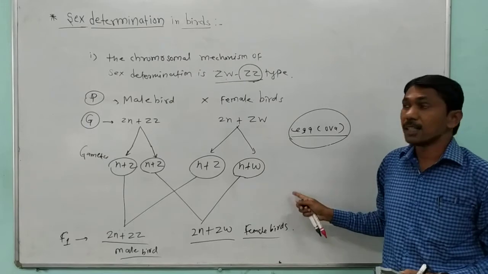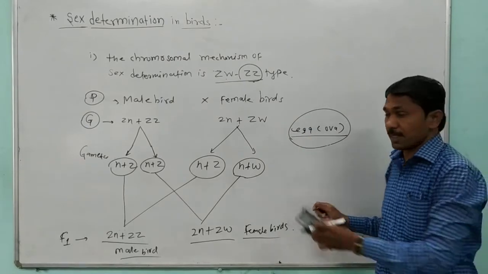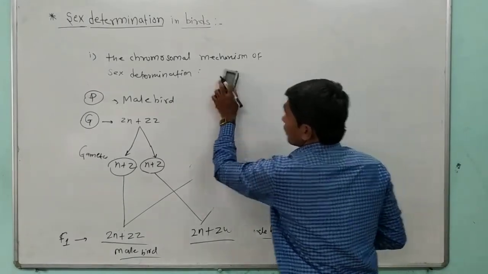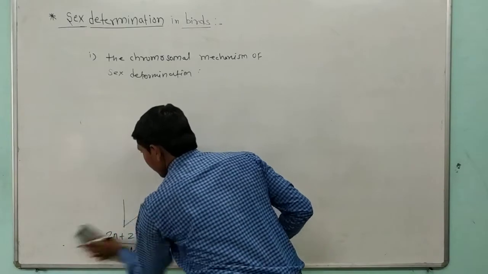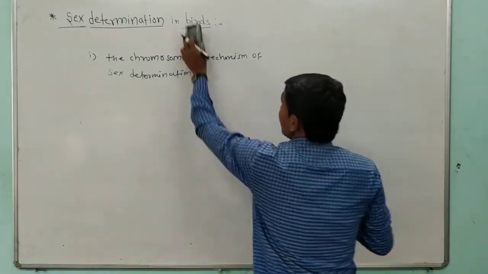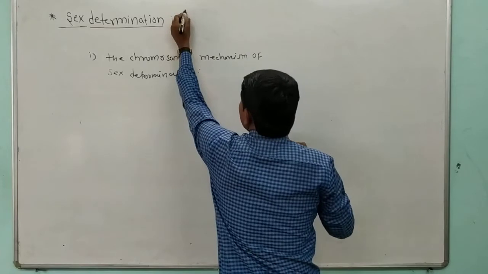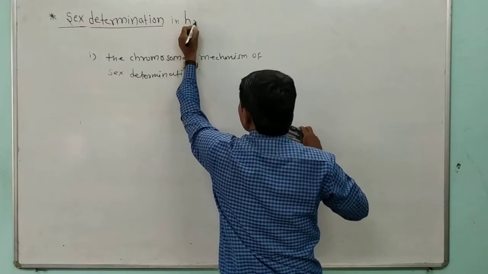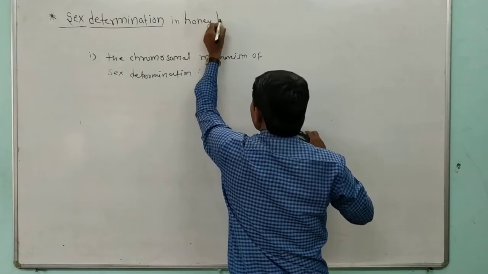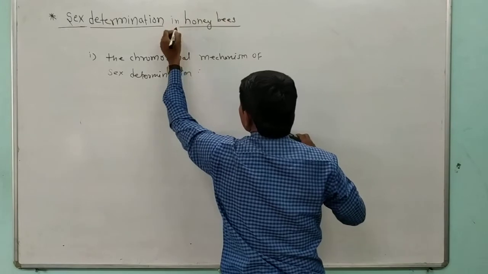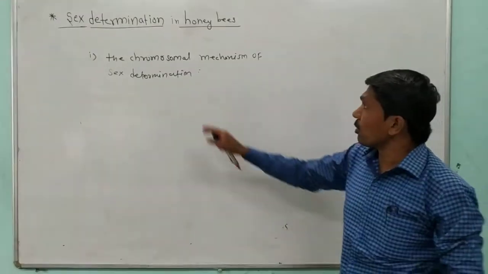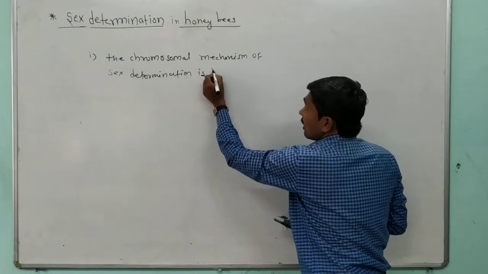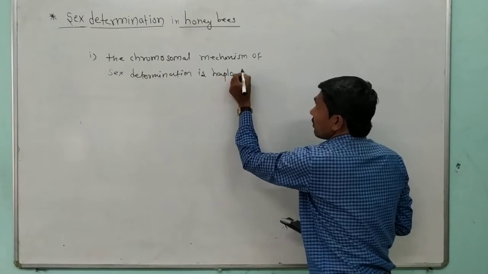Let us talk about sex determination in honeybees. In the honeybee, the chromosomal mechanism of sex determination is haplodiploid type.